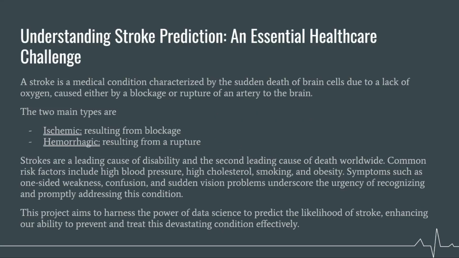Strokes, as sudden occurrences that can lead to death or disability due to the interruption of blood flow to the brain, present a critical public health challenge. There are two types of strokes: ischemic, resulting from blockage, and hemorrhagic, resulting from a rupture. Common risk factors include high blood pressure, high cholesterol, smoking, and obesity. Our goal is to leverage data science to predict strokes more effectively and improve outcomes using preventative measures.